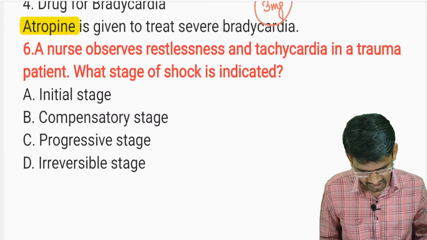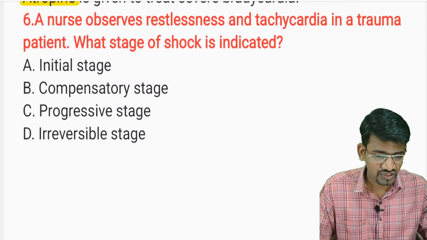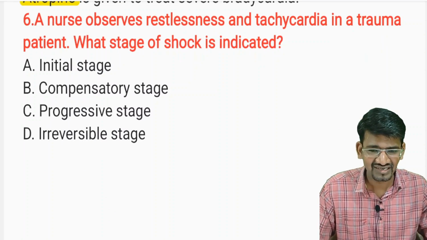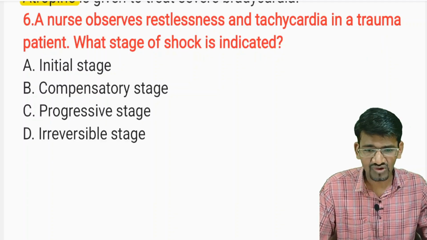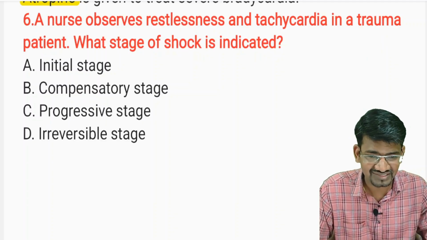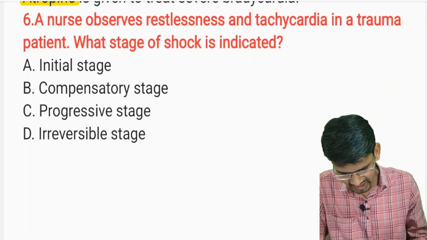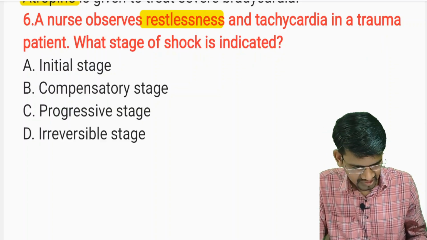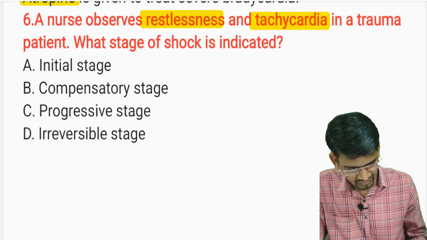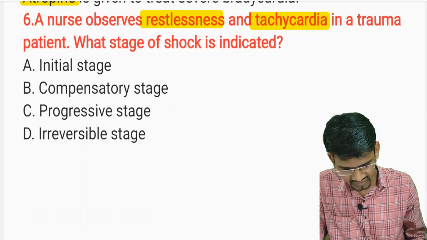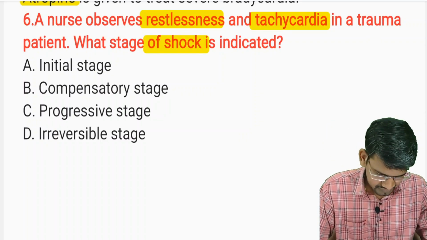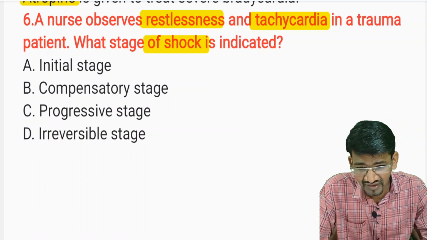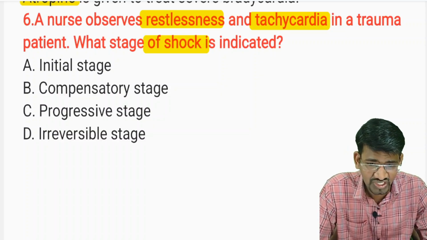So the next question here is: a nurse observes restlessness and tachycardia in a trauma patient. What stage of shock is indicated? So the patient is restless and tachycardic, and in trauma, what stage of shock is it? See, here they have given the condition of trauma, so the patient might be having neurogenic shock.